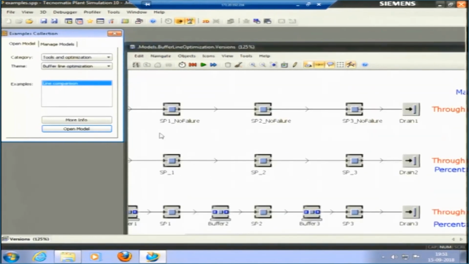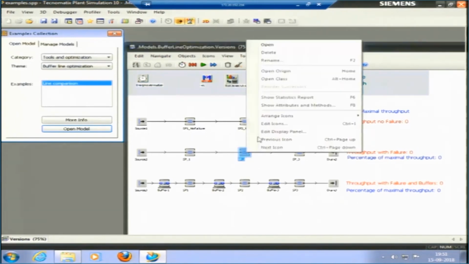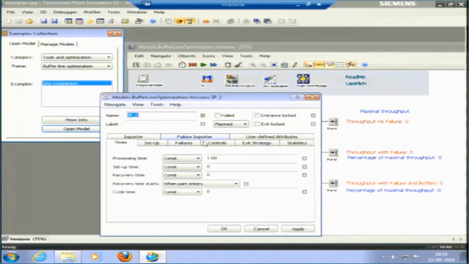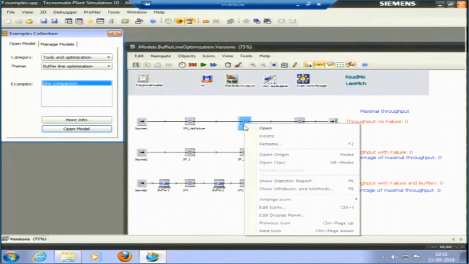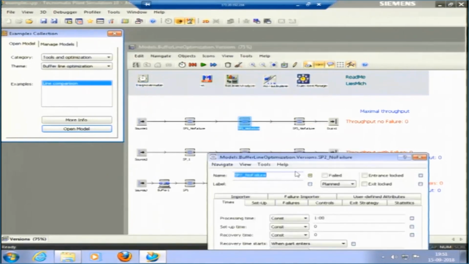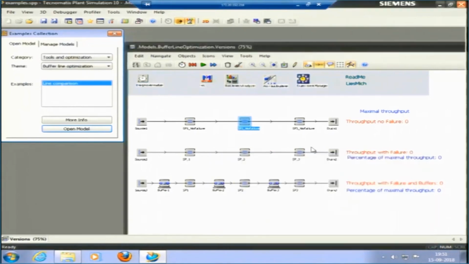If I enlarge it, this is buffer. Okay. This is another buffer. So, you have kept buffers in between. This is throughput. We need to see throughput with no failure. Another line is throughput. We have put some failure rates here. Okay, if I see the failures, it has 90% availability, it is 10% failure. In the first case, there is no failure.